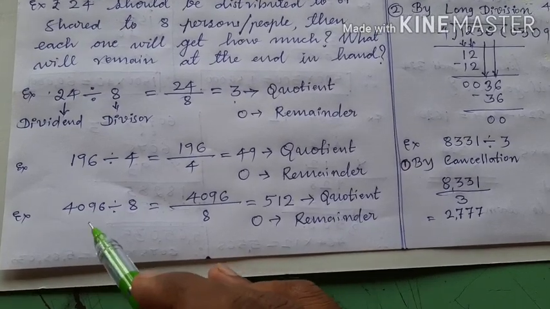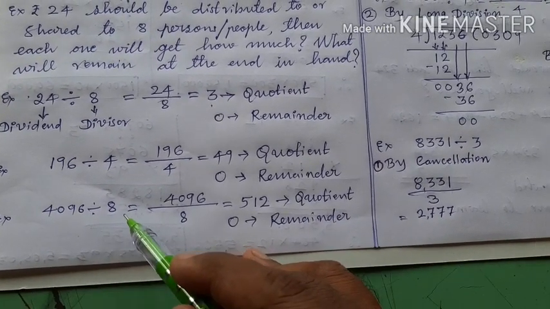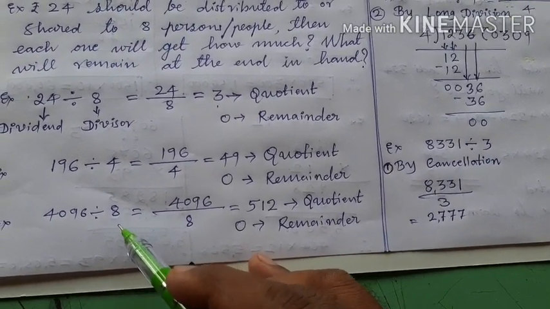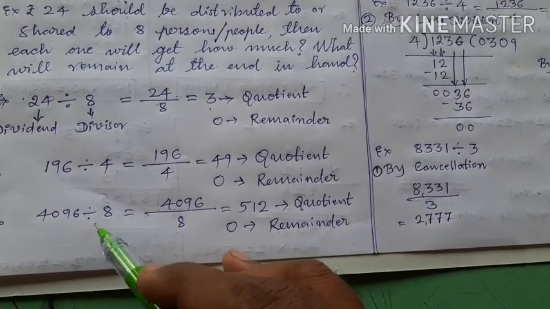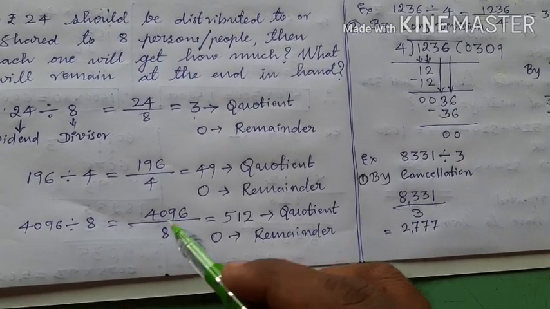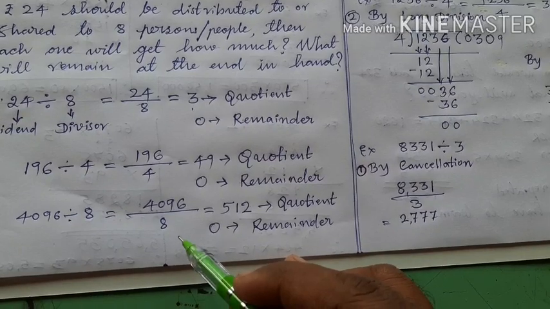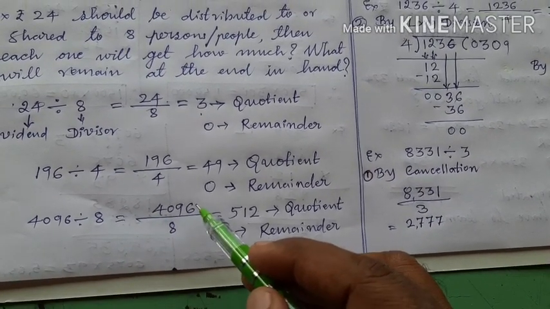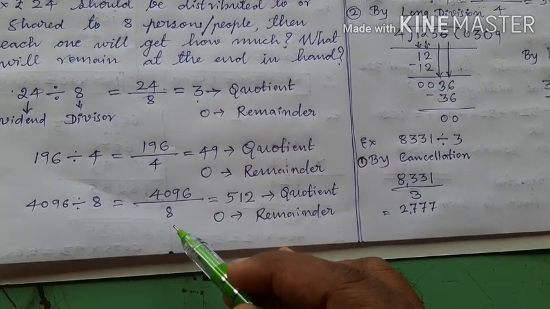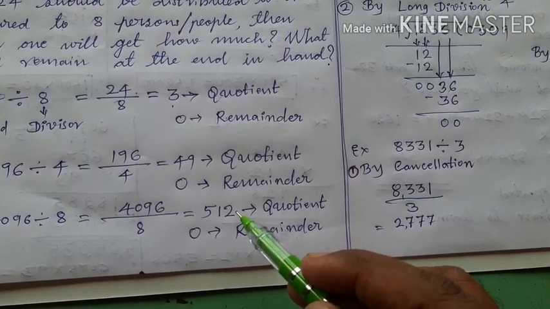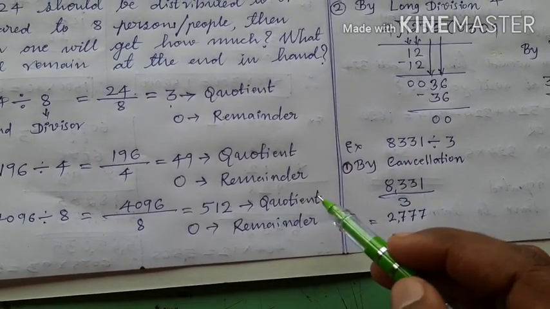Similarly, 4096 rupees are there, and they should be given to 8 people. It is symbolically written as 4096 divided by 8. It is also written as 4096 upon 8. It means 4096 should be given to 8 people. Then each one will get 512. This 512 is called the quotient.